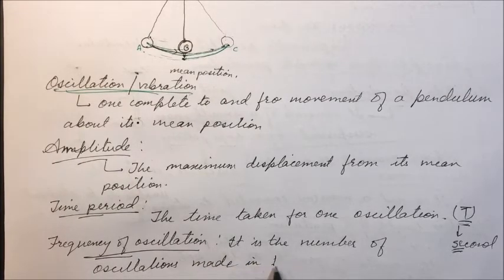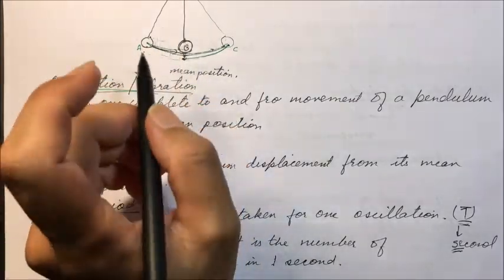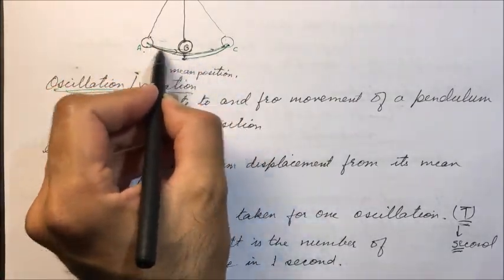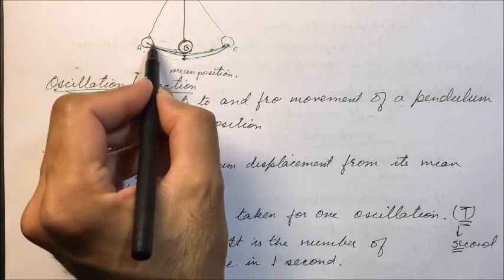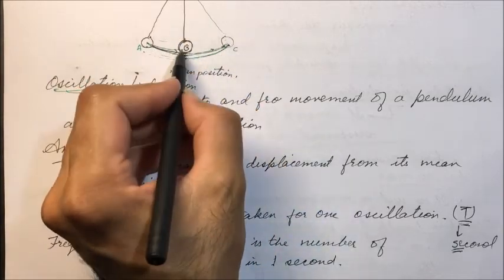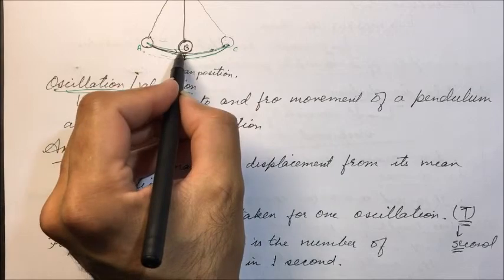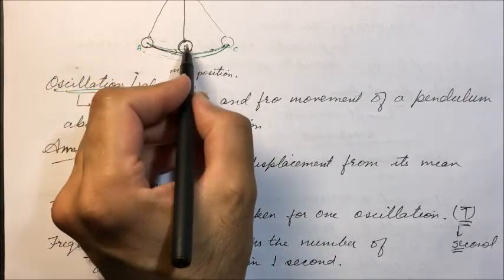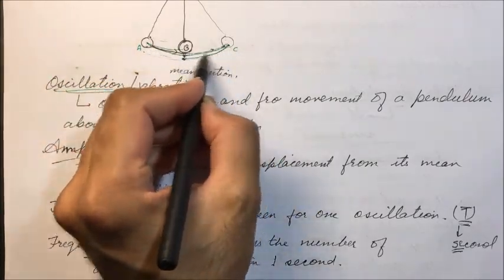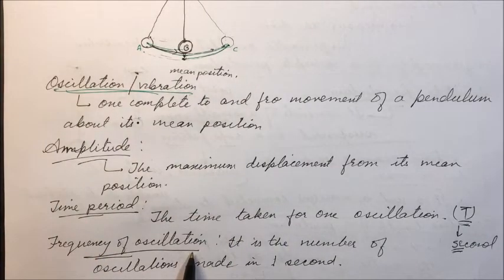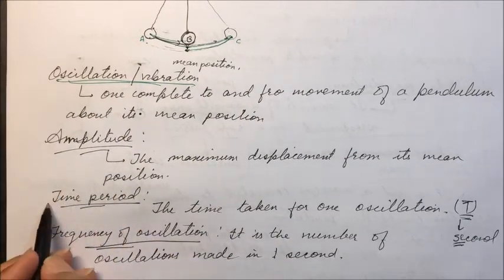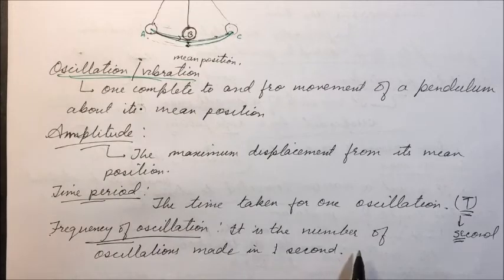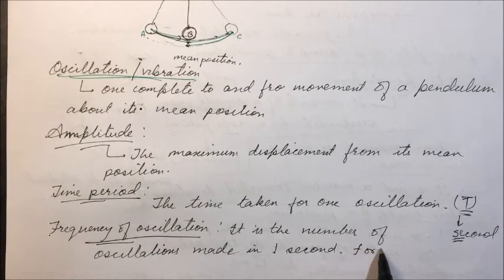So in 1 second, how many times it moves to and fro, how many oscillations it completes in 1 second, that number will be the frequency of oscillation. There is a relation between time period and frequency. Frequency is denoted with F or N. Its unit is hertz, denoted Hz.